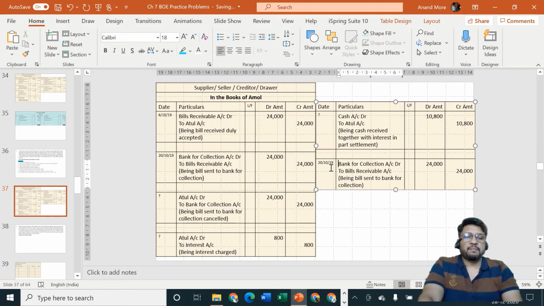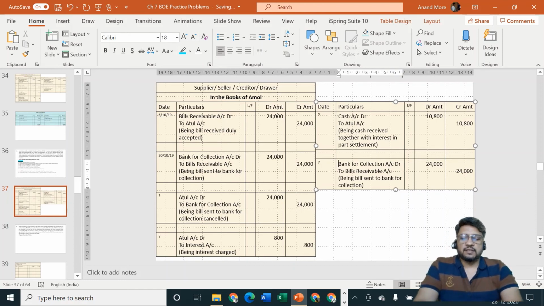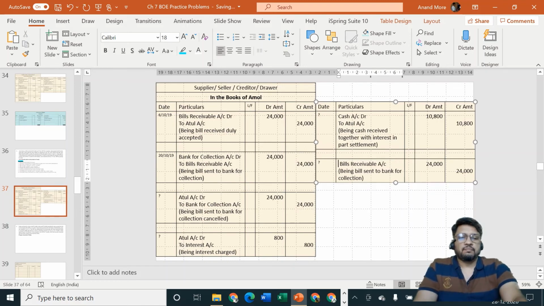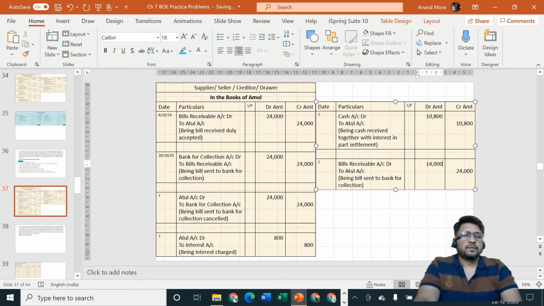Next, then how much is the pending amount remaining? Pending amount remaining is 14,000. So we are going to specify, let us draw a new bill. Bill is coming in, debit what comes in? Bills receivable account debit to Atul account. Amount is rupees 14,000. Being bill received duly accepted for the balance amount.